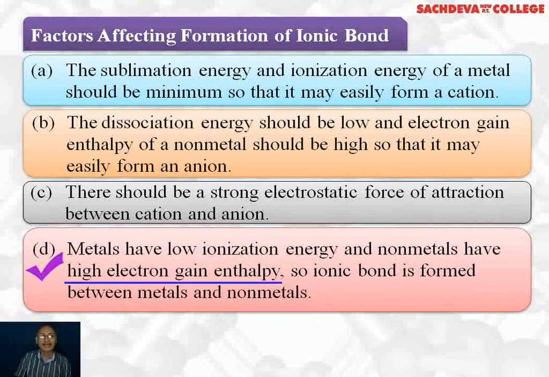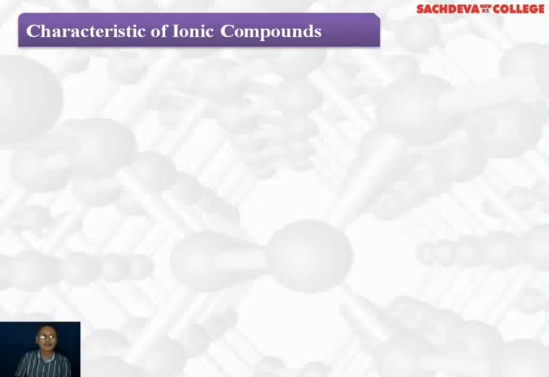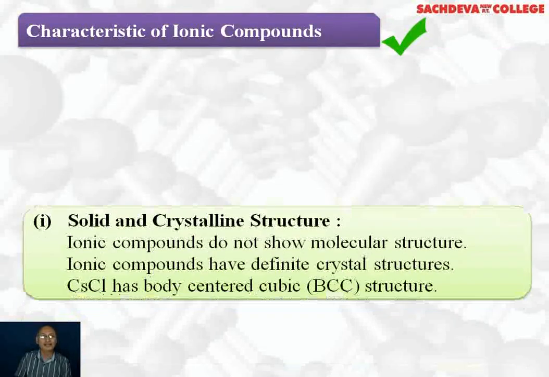Non-metals have high electron gain enthalpy. Why? Because they are smaller in size and smaller atoms can easily gain electrons, so more energy will be released. So metals with low ionization energy and non-metals with high electron gain enthalpy will always form ionic compounds. Now we are going to take up the characteristics of ionic compounds.